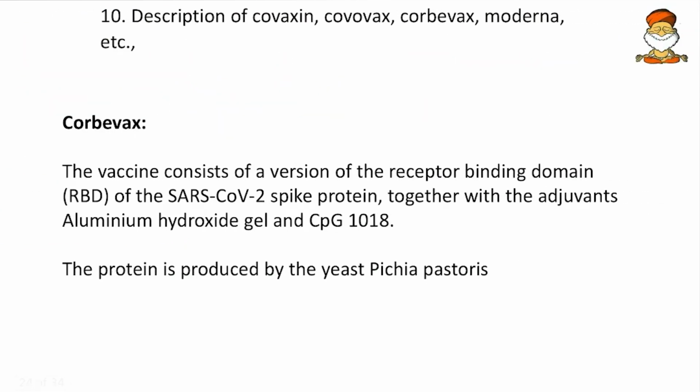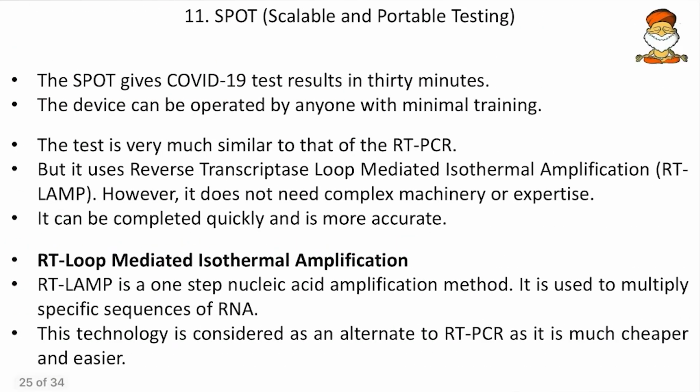Then come to next, then Corbevax. Friends, here the difference is that Corbevax uses this yeast called Pichia pastoris. So instead of any virus or any other bacteria, we are using Pichia pastoris, a yeast, as a vector, and this yeast will produce the spike protein when it is injected into the cell. So remember the Pichia pastoris and the fungus here.